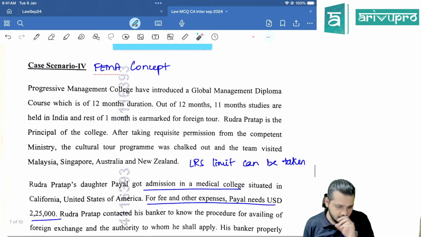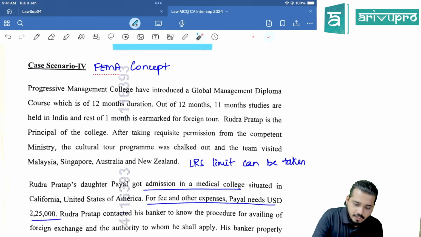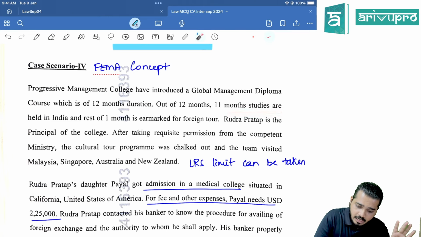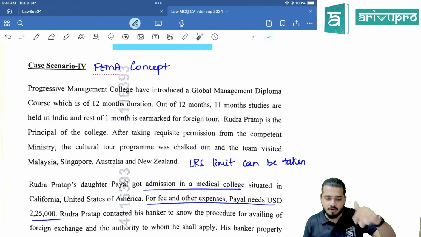Fourth case scenario is FEMA. Progressive Management College has introduced a global management diploma course which is of 12 months duration. Out of 12 months, 11 months of studies are held in India and the remaining 1 month is earmarked for a foreign tour.